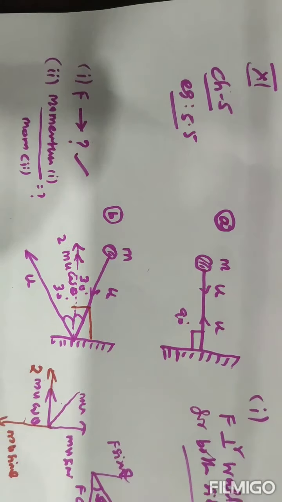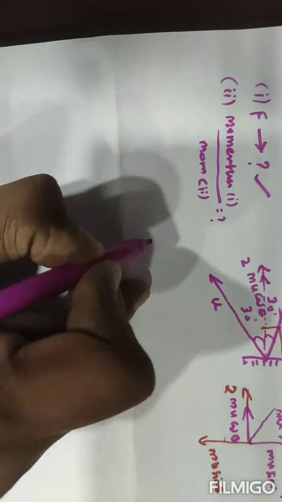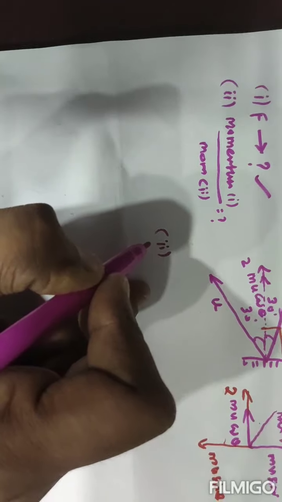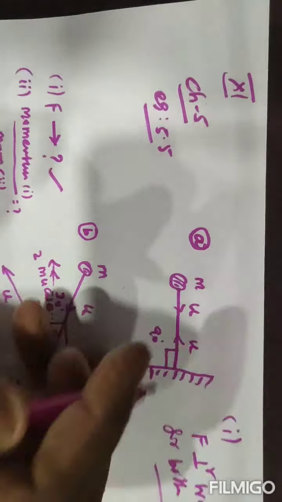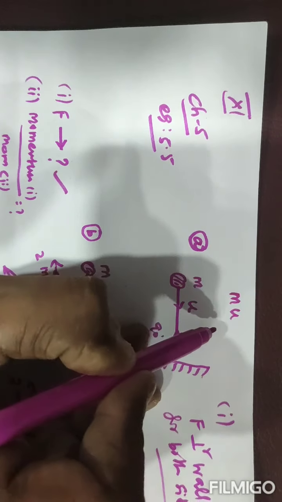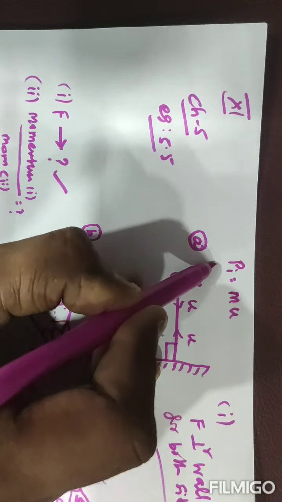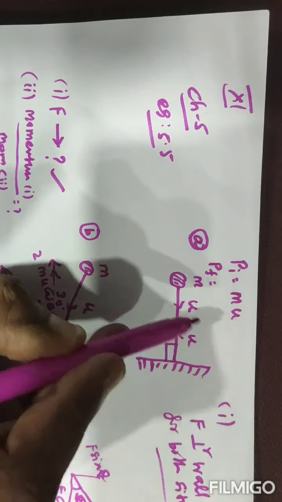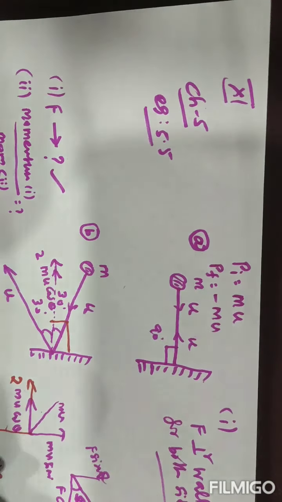Next we go to the second question, where they are asking the momentum ratio. In the first case, the initial momentum is mu, and the final momentum has the same mass and speed but opposite direction, so minus mu.